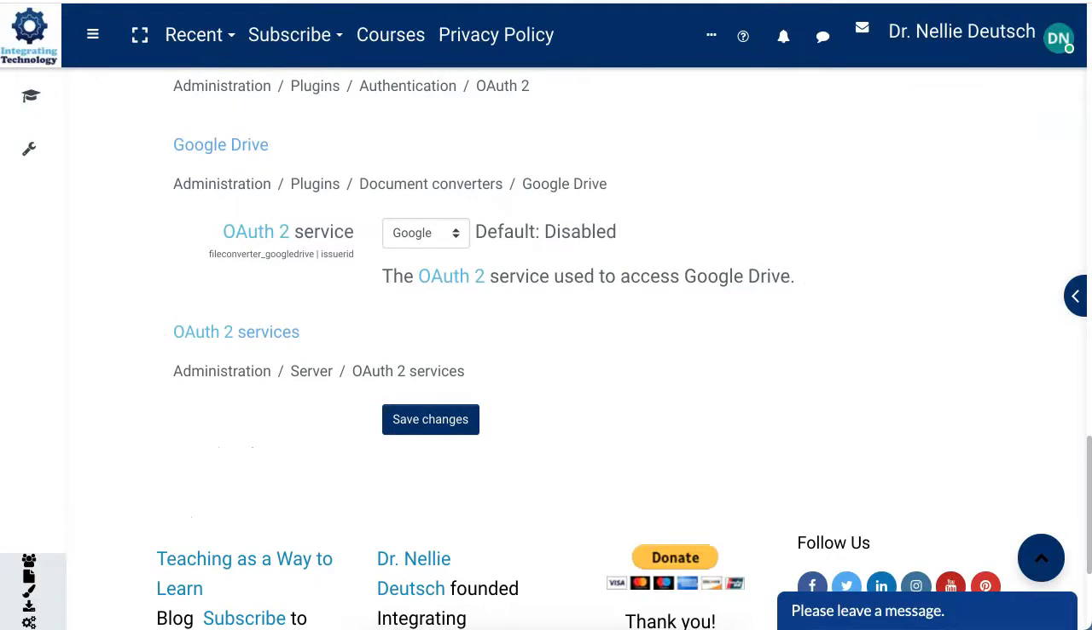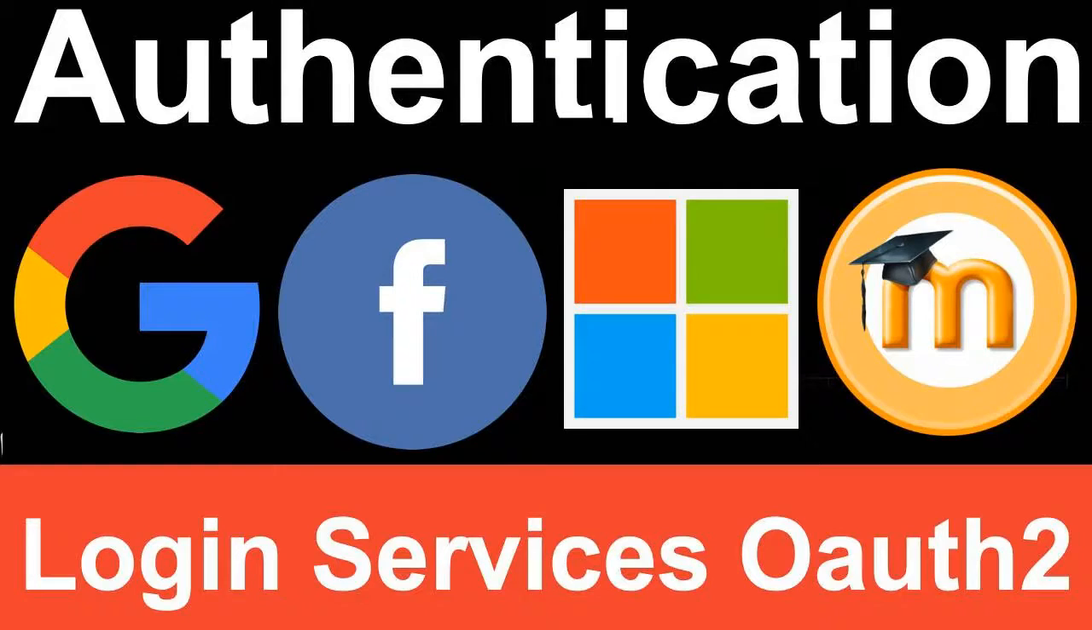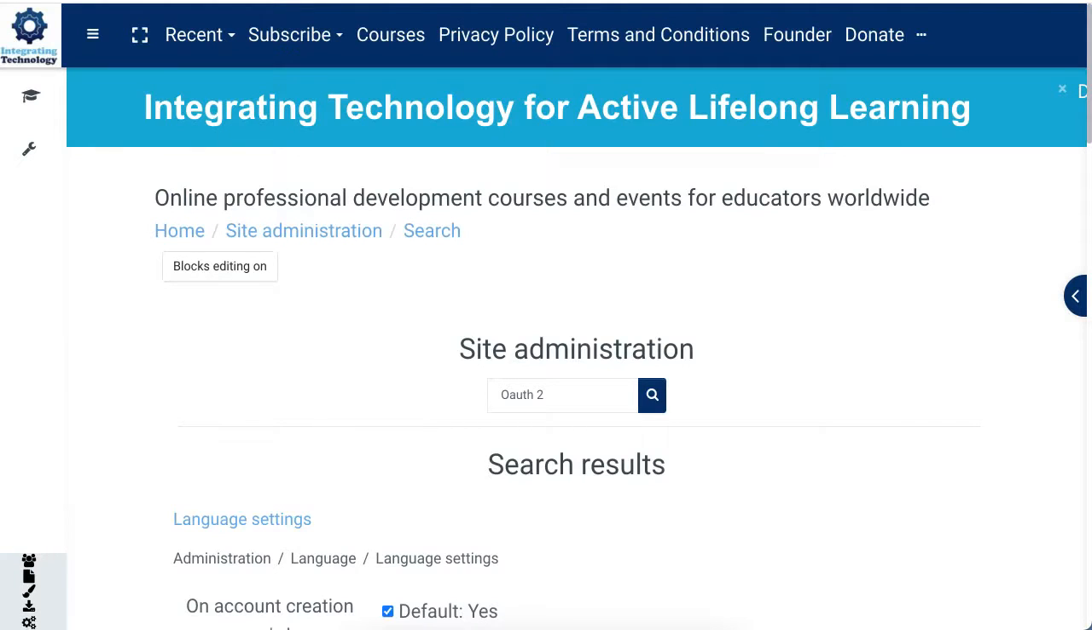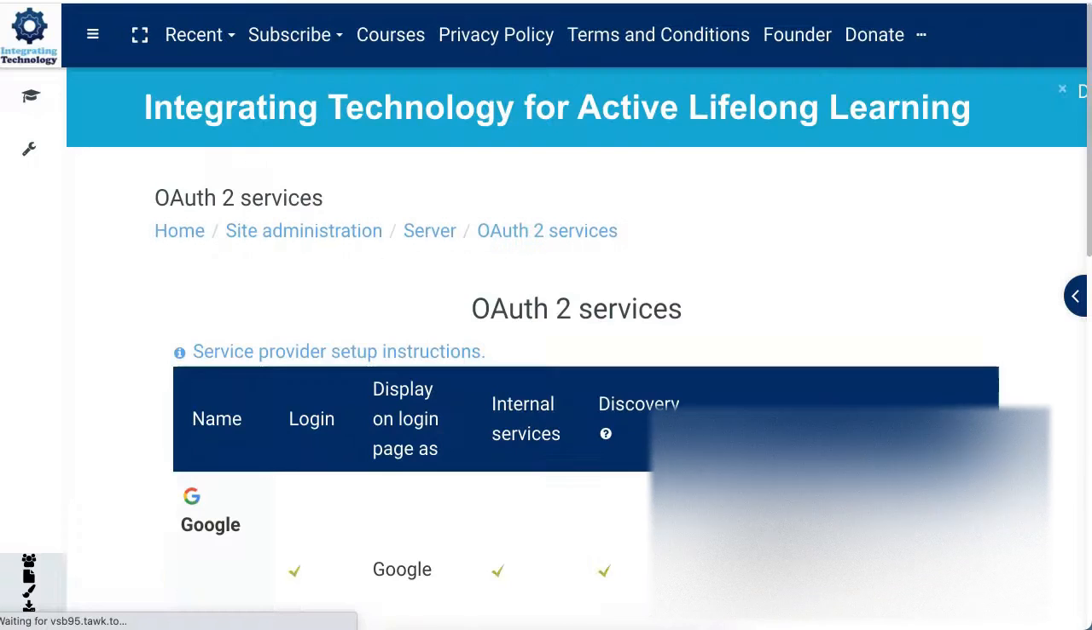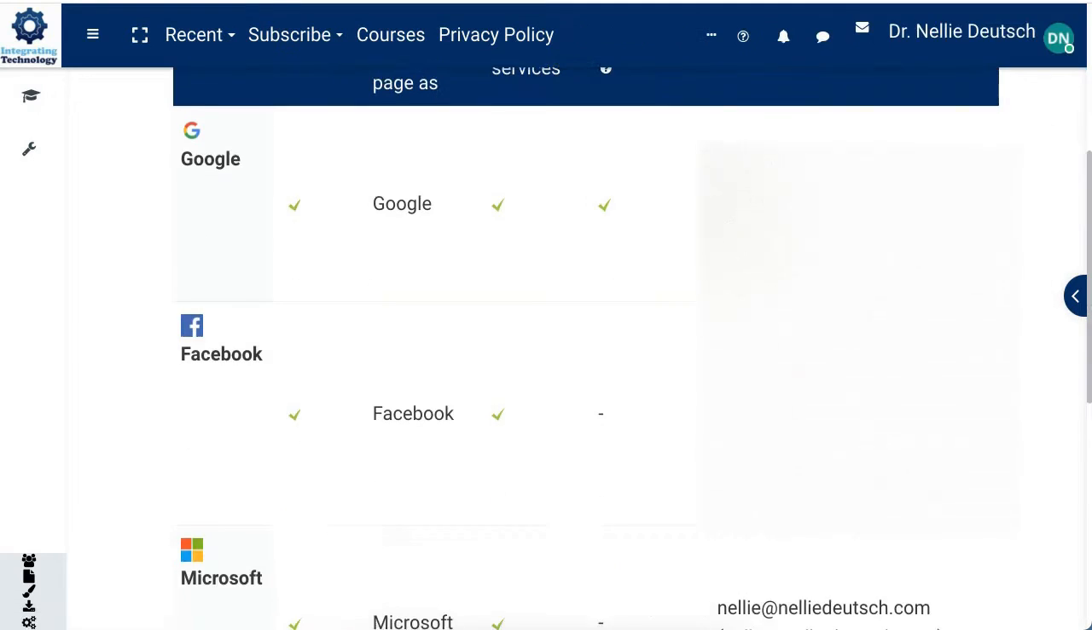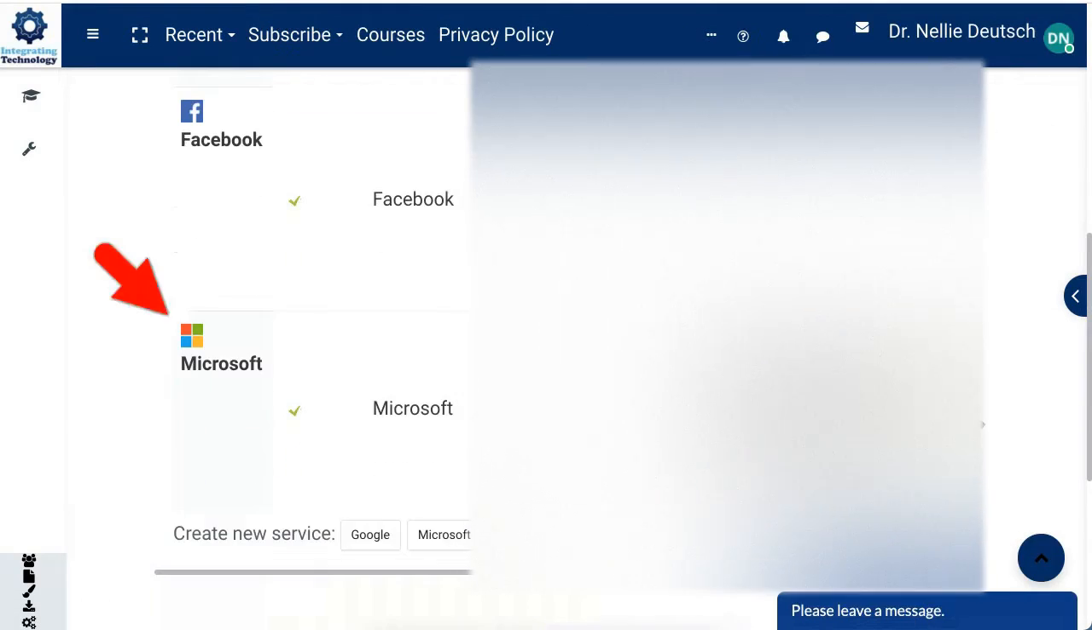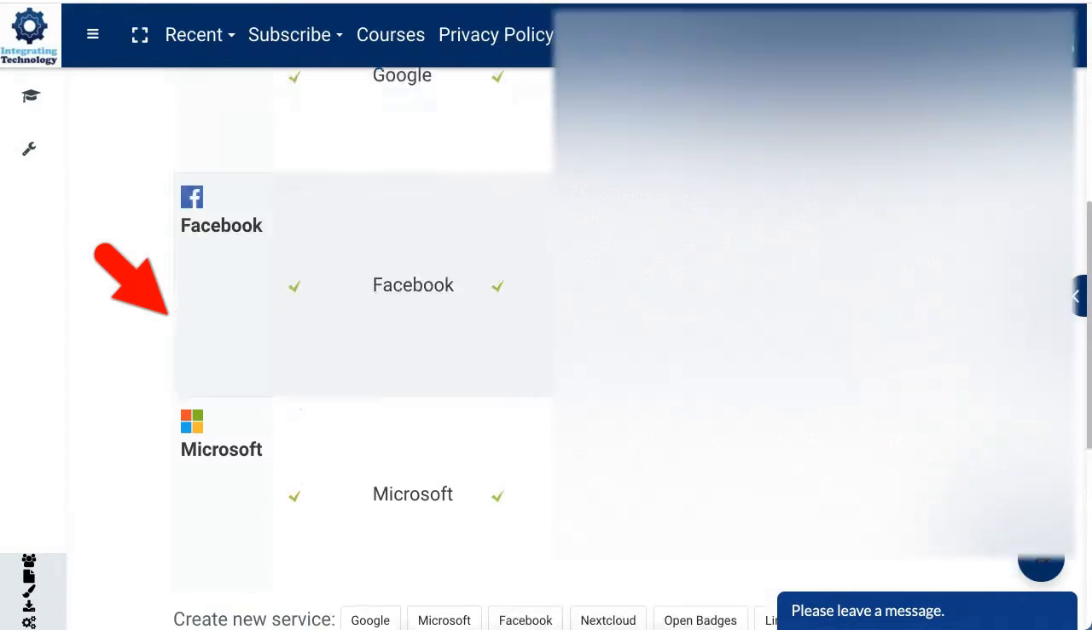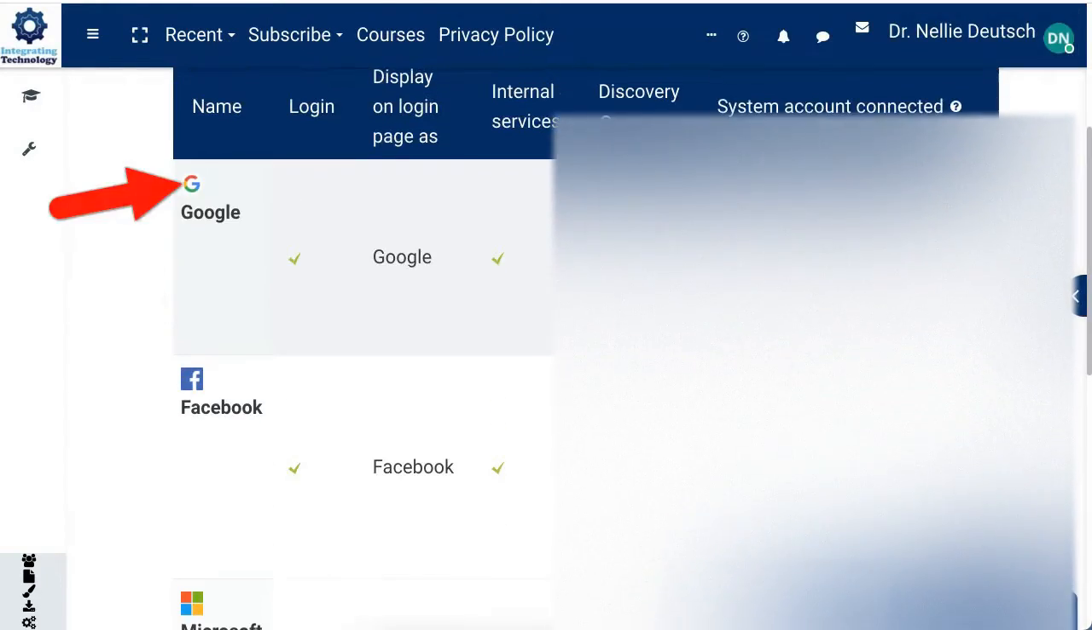You have to go to the services, which is only down at the very bottom. So make sure that's where you go to do this. And then here I am. And here we are. All right. So notice what's here. I've got Microsoft, Facebook, and Google.